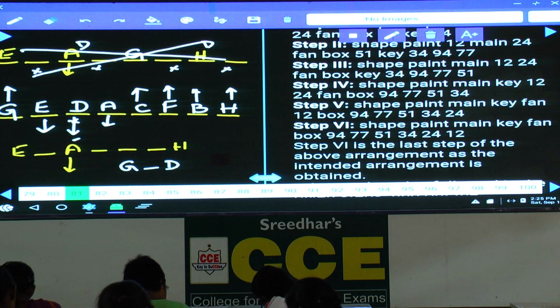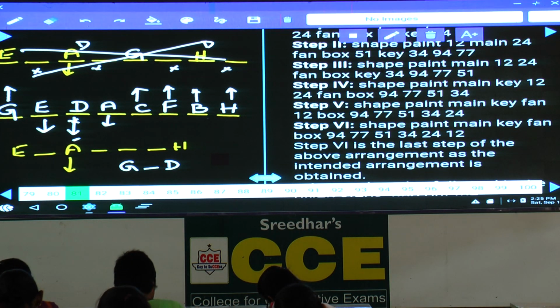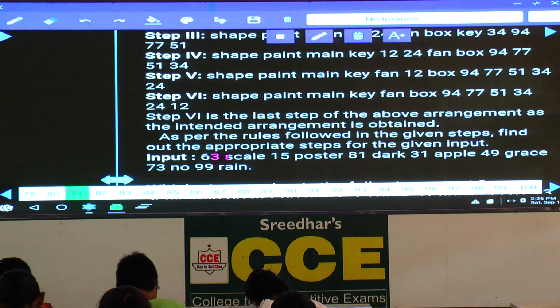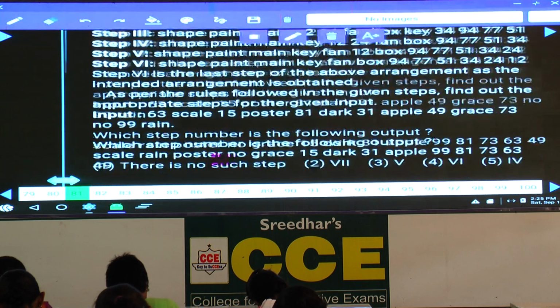Now these 81 to 85 are based on input and output, isn't it? Input, output, 5 questions based on this one. Now tell me what information we have for 81 to 85. How many elements are there?